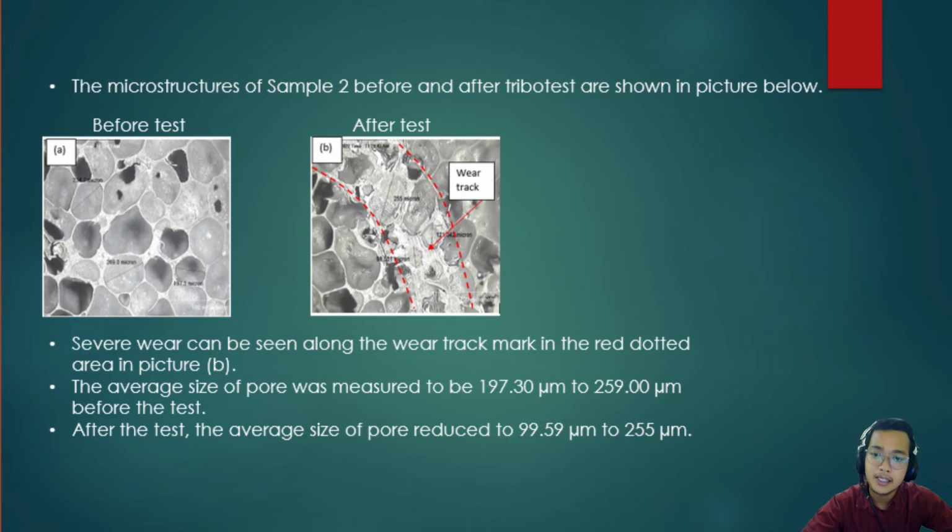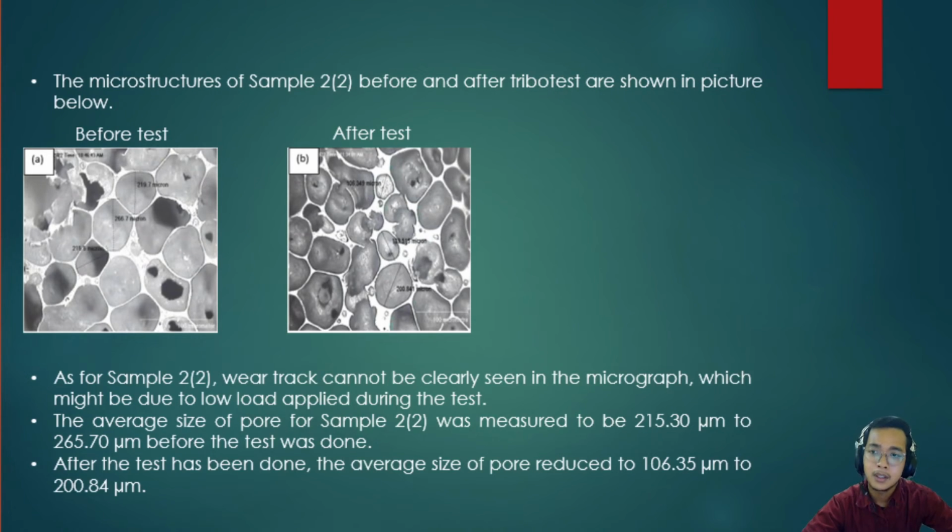The average size of pore was measured to be 197.3 micrometer to 259 micrometer before the test. After the test, the average size of pore reduced to 99.59 micrometer to 255 micrometer. The microstructures of sample 2 number 2 before and after the tribo test are shown in the picture below. As for sample 2 number 2, the wear track cannot be clearly seen in the micrograph, which might be due to the low load applied during the test.